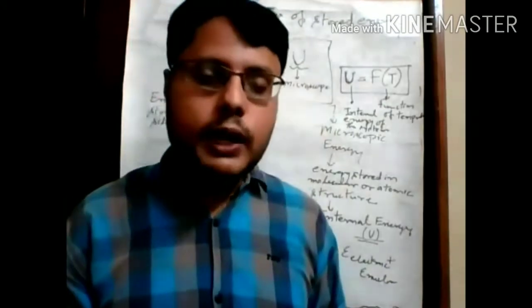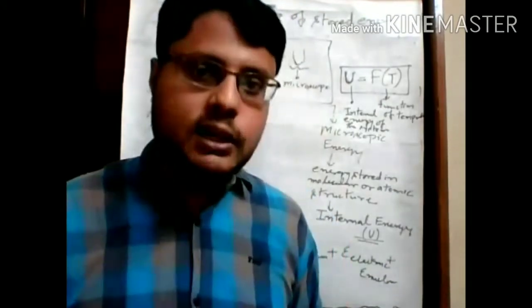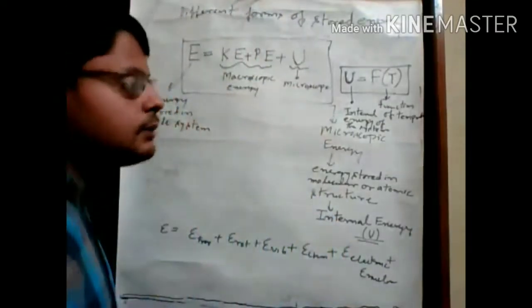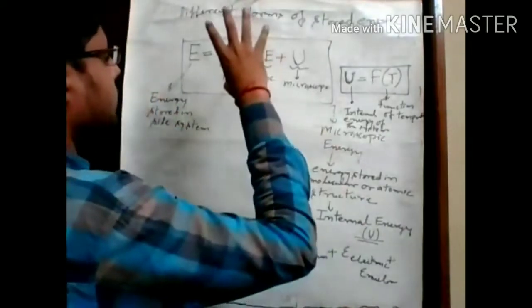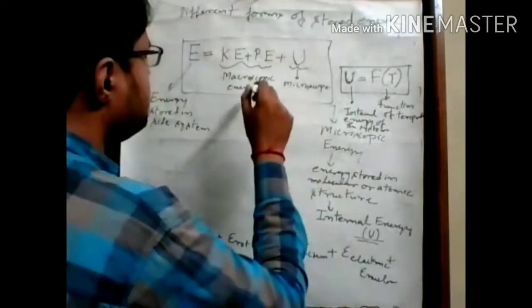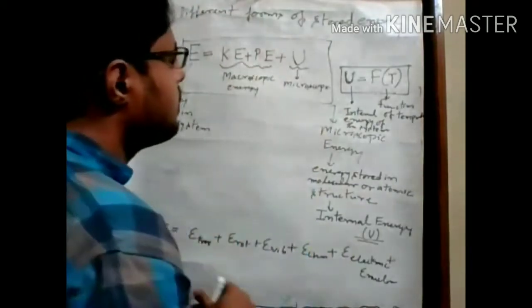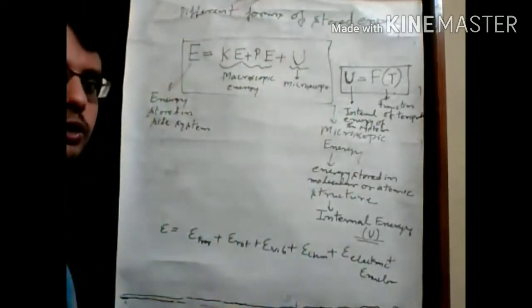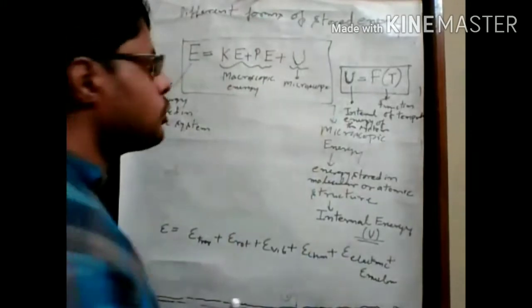Since we are talking about closed systems, in all these examples you can see that macroscopic energies become zero due to the conditions of a closed system.